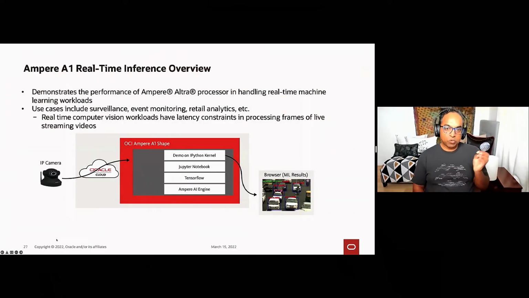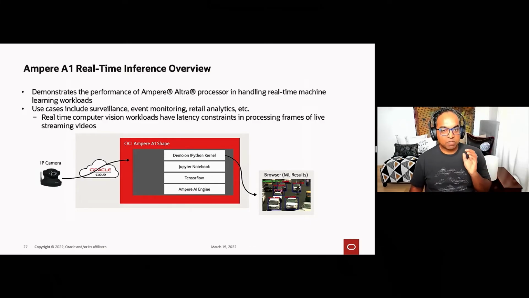I'm going to go through this a bit quickly. This is a real-time inferencing demo. What I'm showing here is the benefit of using Ampere A1 for AI inferencing.